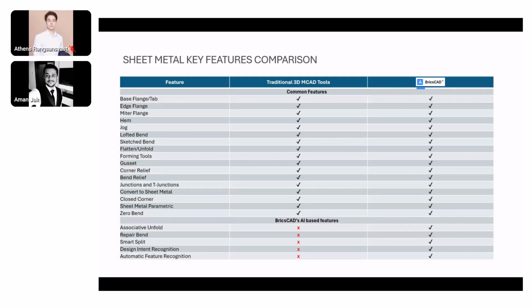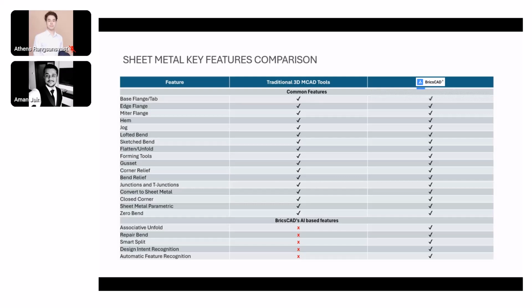Then come the edge flanges, miter flanges, the reliefs, the forming tools, flattening process, bends, junctions, T-junctions, converting an existing solid to a sheet metal body, sheet metal parametrics, and also some specific features such as closed corners and zero bends. With these features, a user can completely model their sheet metal bodies within the BricsCAD environment as compared against the traditional 3D MCAD tools.